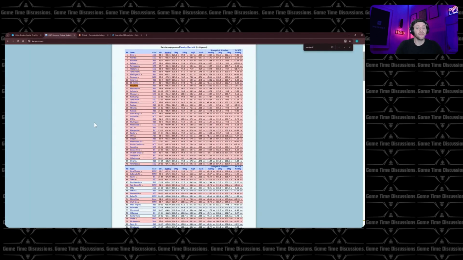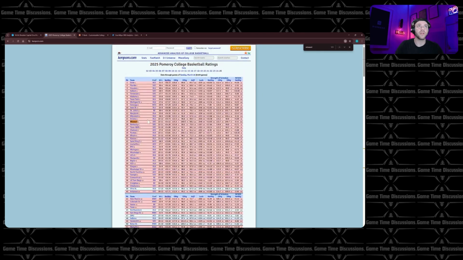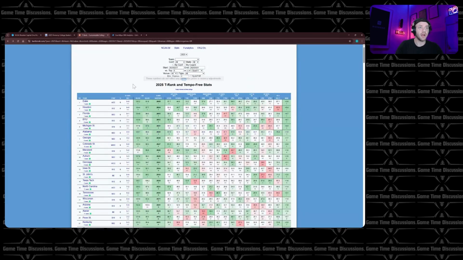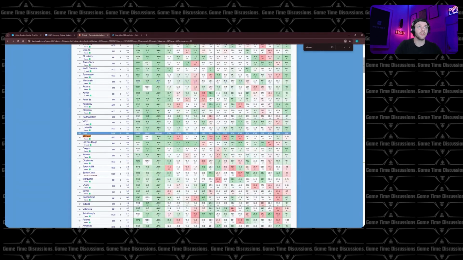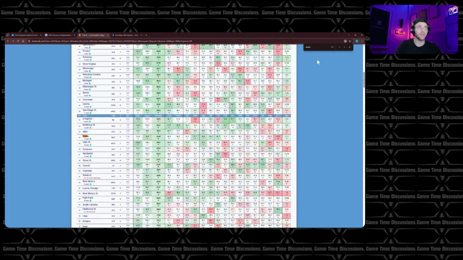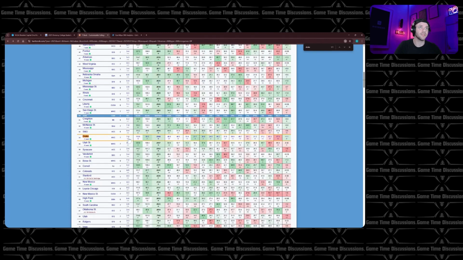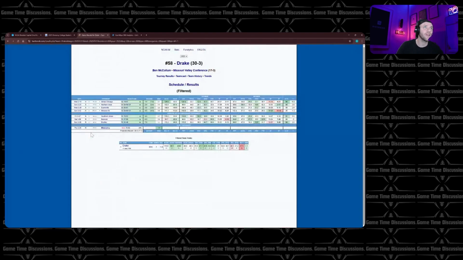Drake, Missouri. This was one I heard a lot about and said, oh man, this is going to be my pick. And Missouri's just really good metric-wise. They're underseeded by a lot. They should probably be higher. We look here at the end of the year. They finished the year going in 26th in T rank. And then we look at Drake, 54th, even going 7-0. Very hard to say that we should want that.